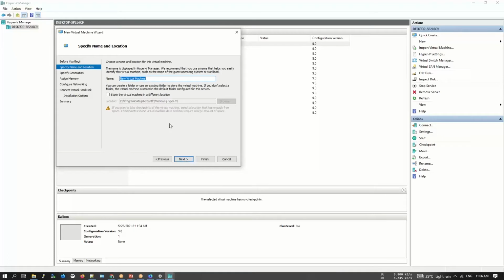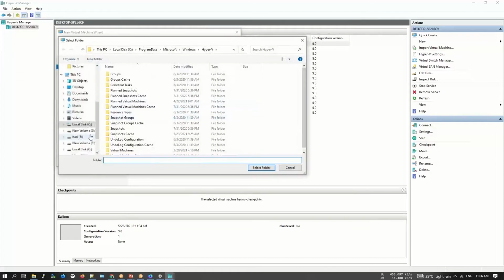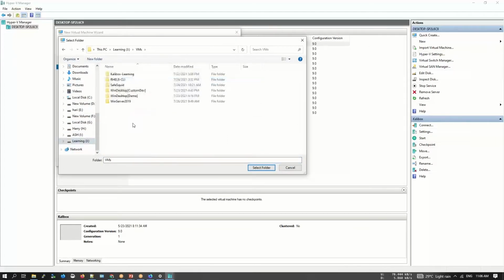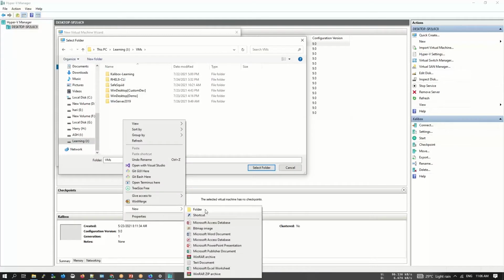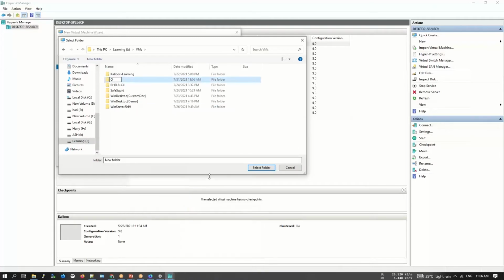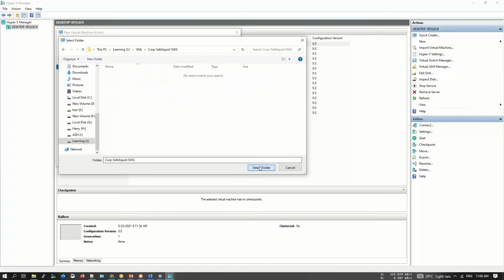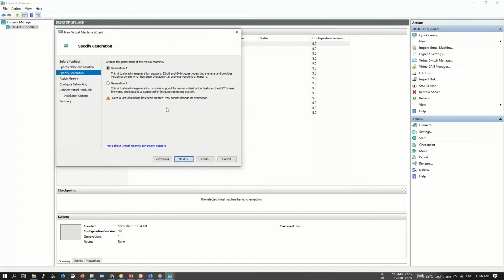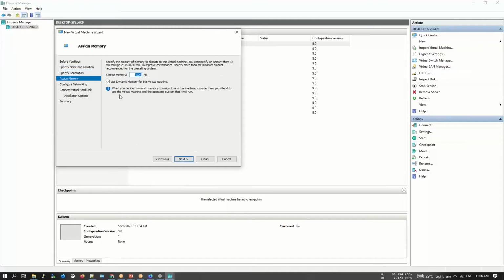So over here, I'll just put in the machine's name. So I'll use SafeSquared. Over here, this is a very important section where I'm going to set the RAM.